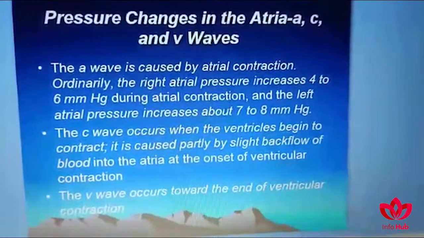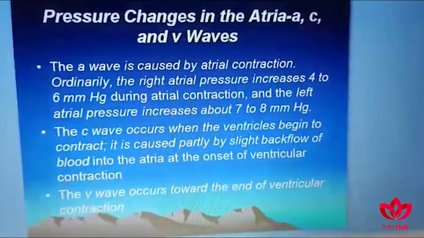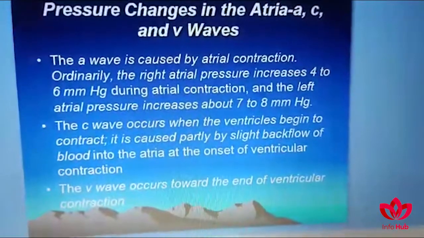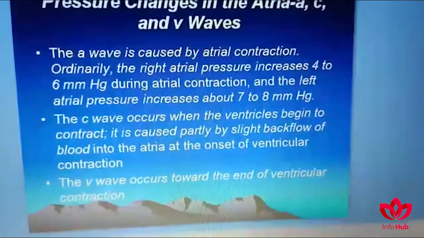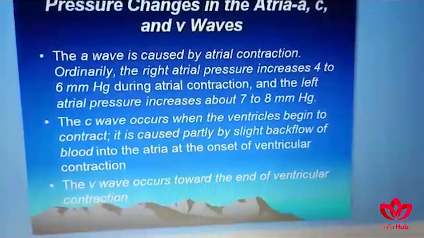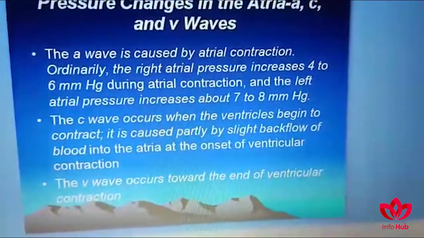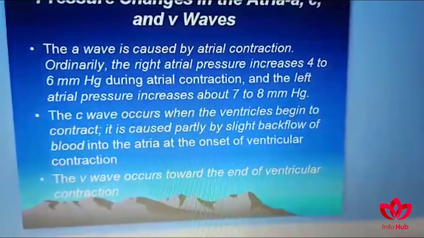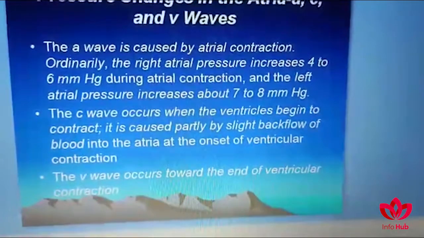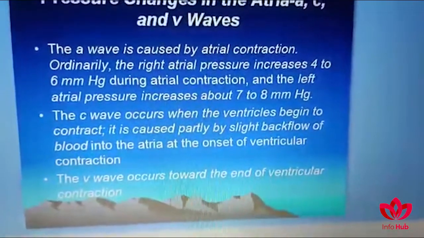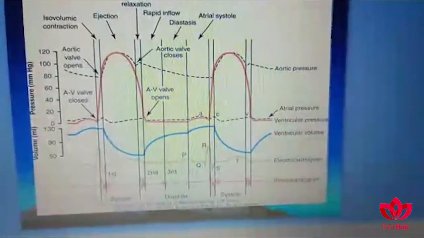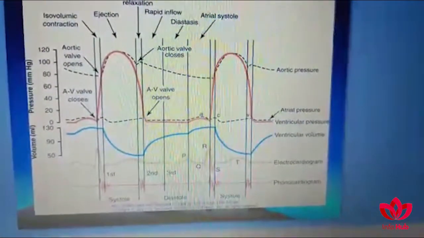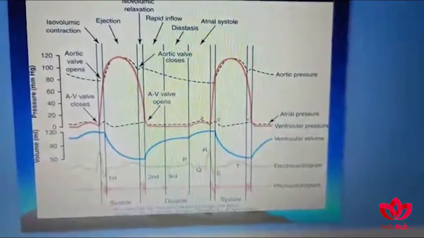The A wave is caused by atrial contraction. Ordinarily, the right atrial pressure increases 4 to 6 millimeters of mercury during atrial contraction, and the left atrial pressure increases about 7 to 8 millimeters of mercury. The C wave occurs when the ventricles begin to contract. It is caused partly by slight backflow of the blood into the atria at the end of ventricular contraction. And the V wave occurs towards the end of ventricular contraction. Here you can see the A, C, and V are the small pressure changes in the pressure of the left atrium.